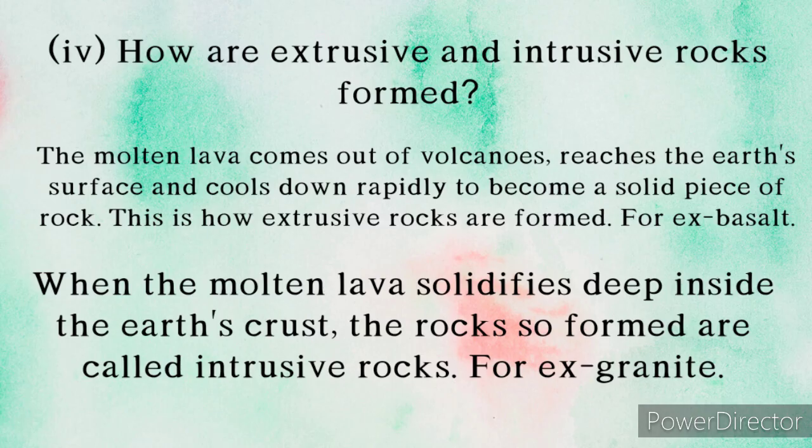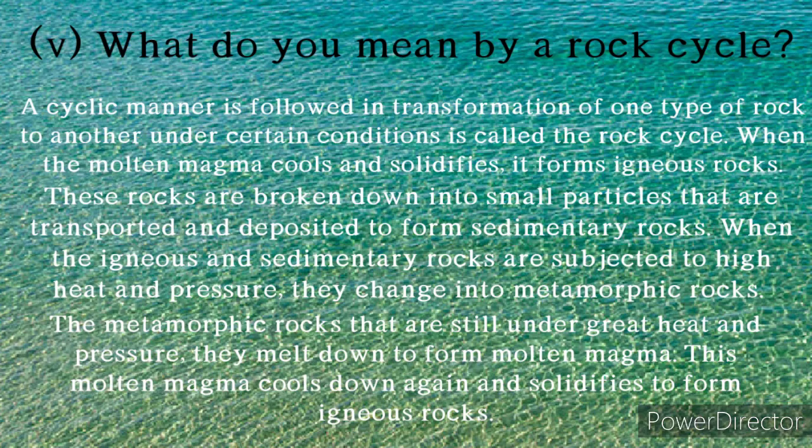Fourth, how are extrusive and intrusive rocks formed? Answer: the molten lava comes out of volcanoes, reaches the Earth's surface and cools down rapidly to become a solid piece of rock. This is how extrusive rocks are formed. For example, basalt. When the molten lava solidifies deep inside the Earth's crust, the rocks so formed are called intrusive rocks. For example, granite.